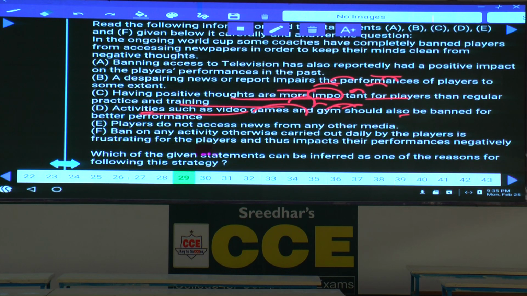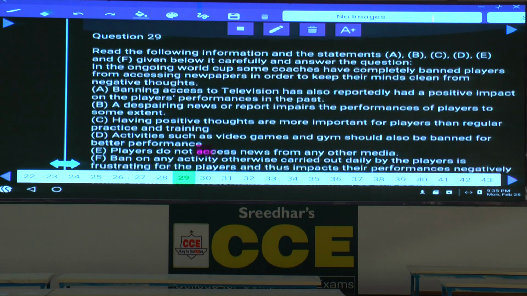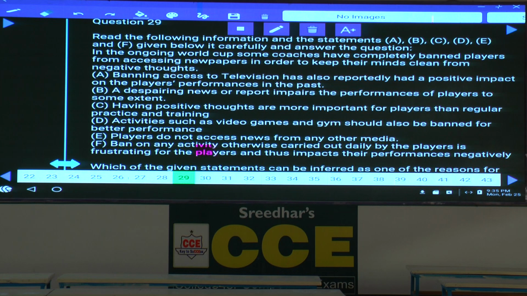Now, in these question numbers 29 to 31, these three are based on again CR. In the ongoing World Cup, some coaches have completely banned players from accessing newspapers.